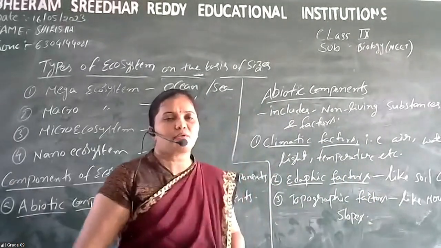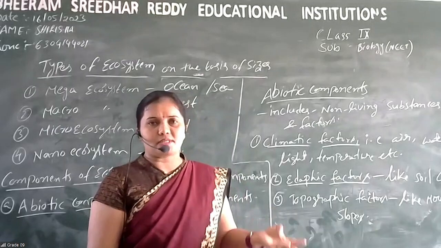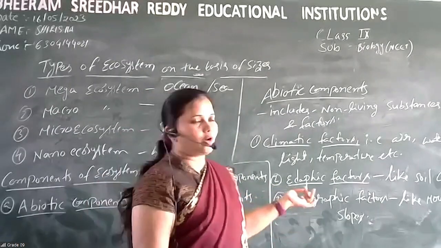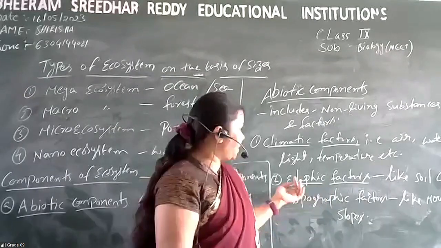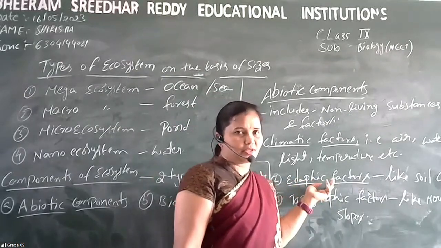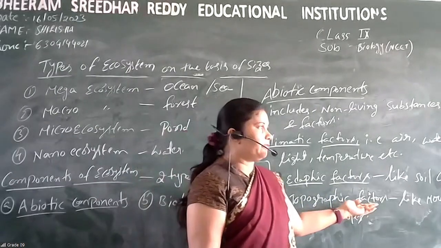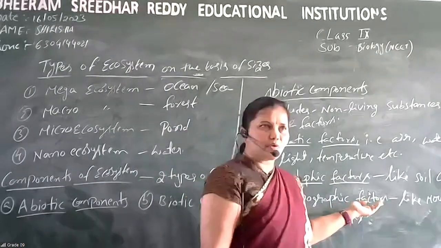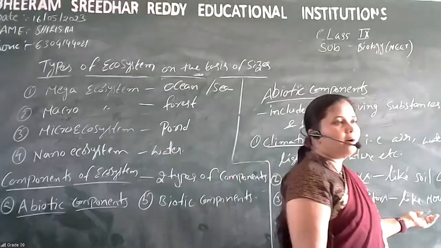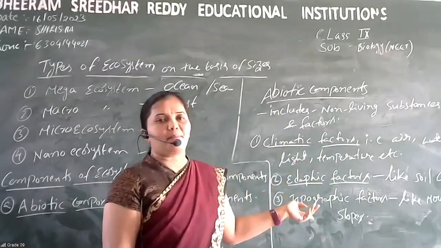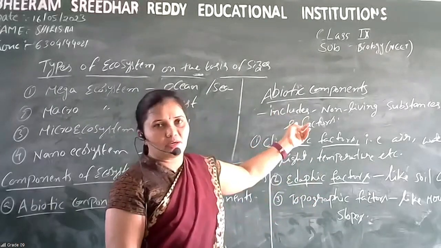Inside the soil, what is present? Minerals, nutrients, and nitrogenous materials and all. So that comes under the edaphic factors. And next is topographic factors, like mountains and slopes. These and all come under the abiotic components.